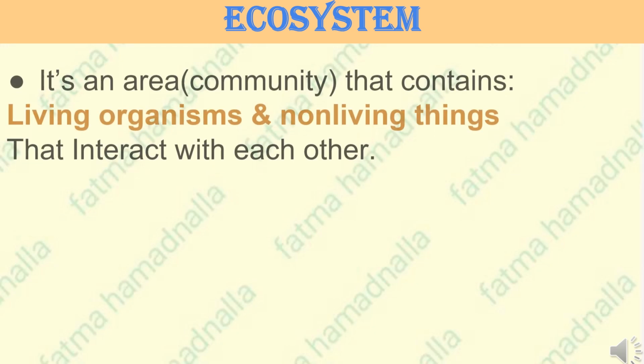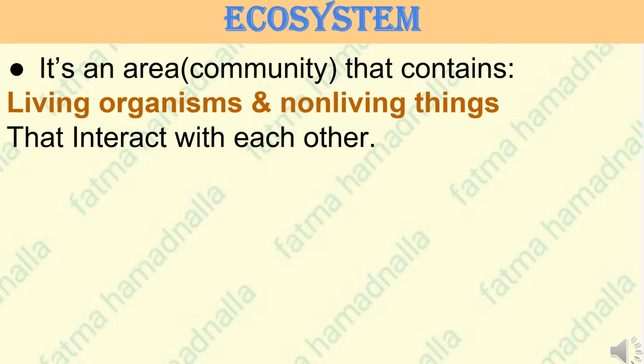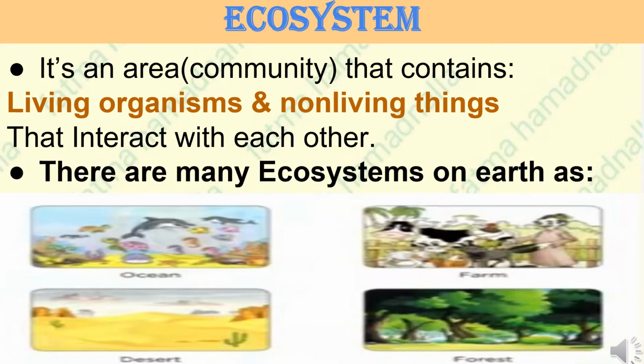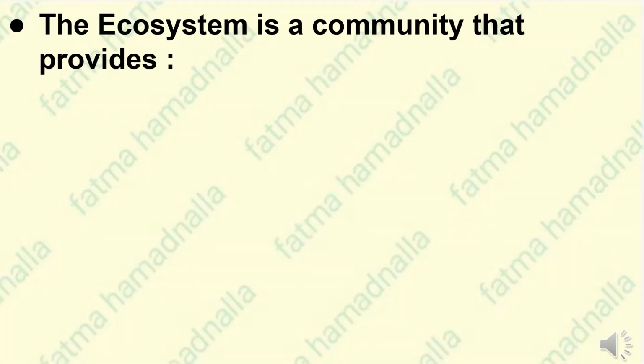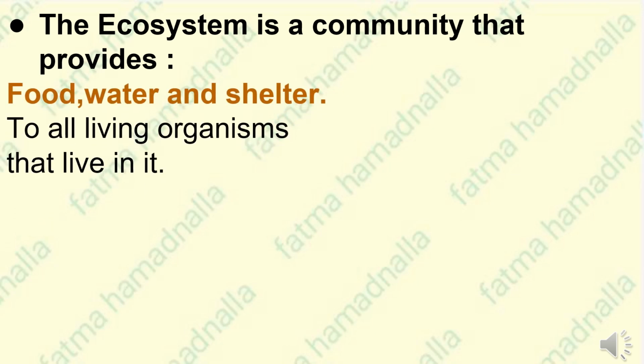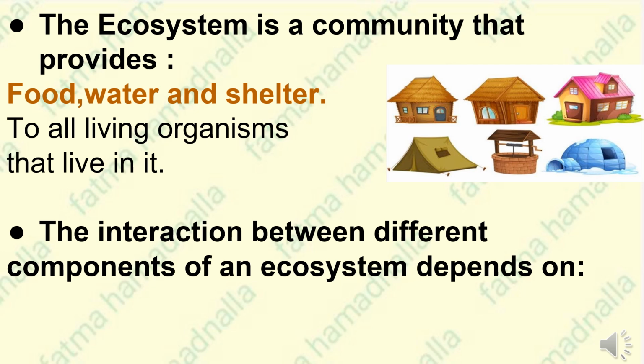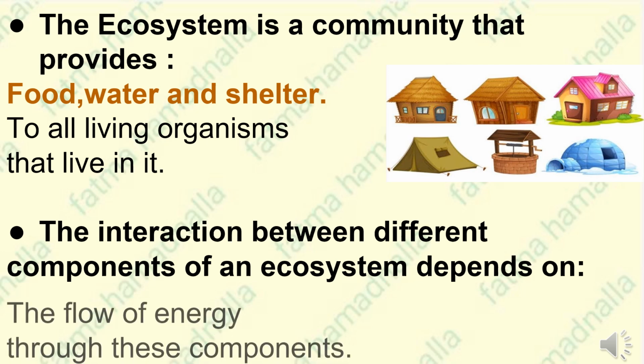An ecosystem is an area that includes both living organisms, such as plants, animals, and microorganisms, and non-living things like water, air, and soil that interact with each other. There are many examples of ecosystems like the ocean, desert, and forest. The ecosystem serves as a community that provides essential resources, like food, water, and shelter to all living organisms. Additionally, the interaction between the different components of an ecosystem depends on the flow of energy through these components.